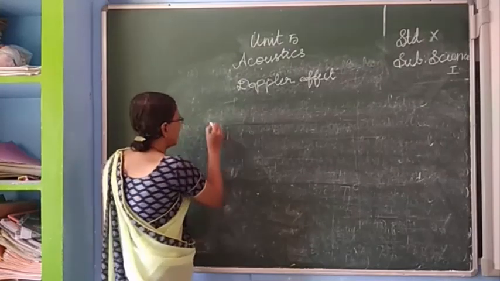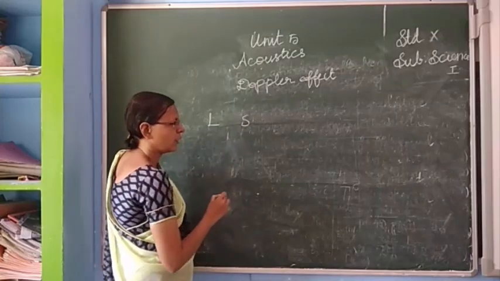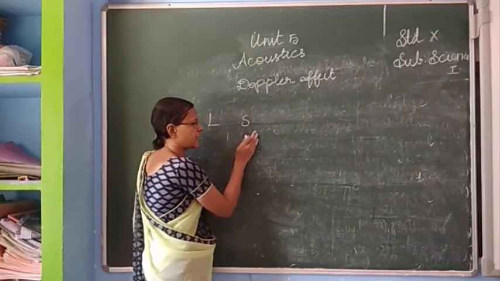So here N is the listener, S is the source. We have to note N is the listener, S is the source.